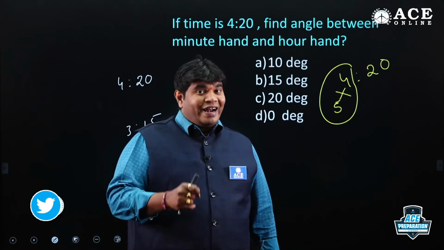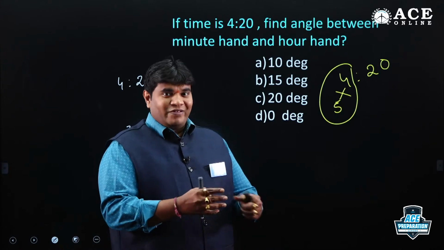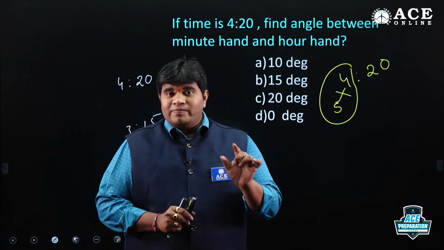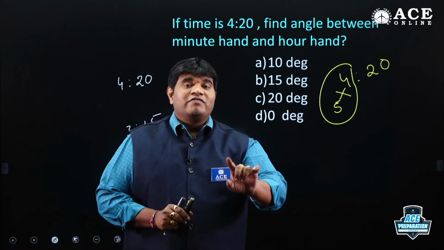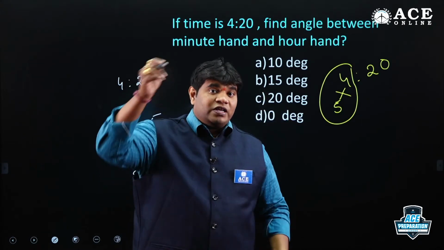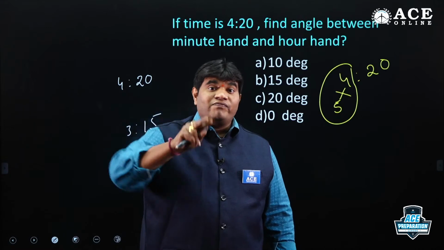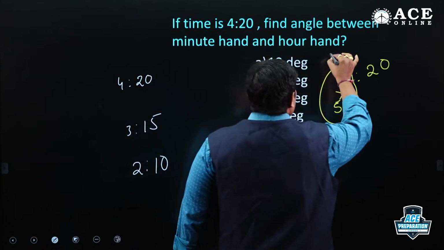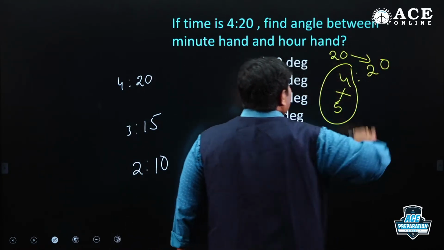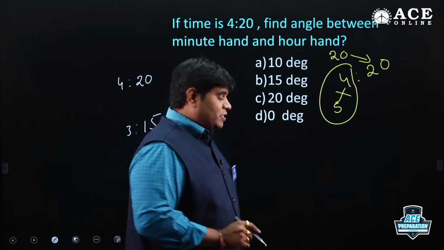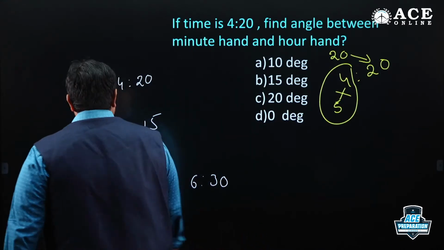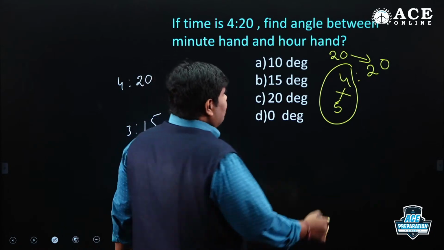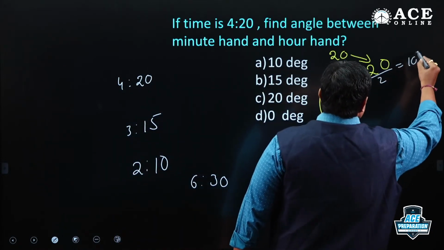The proof and everything else we will do in the live session. So remember this as a shortcut. 5 into 4 is 20. Hours are always multiplied by 5 because the difference between any consecutive numbers on a watch is 5 spaces. That's why we take 5. 5 into 4 is 20. If the multiplication result is equal to the minutes, then simply the answer, the angle, is half of the minutes. So by 2, the answer is 10 degrees.